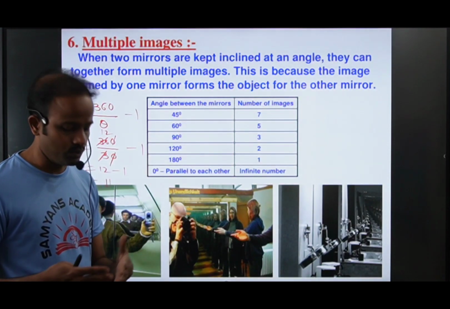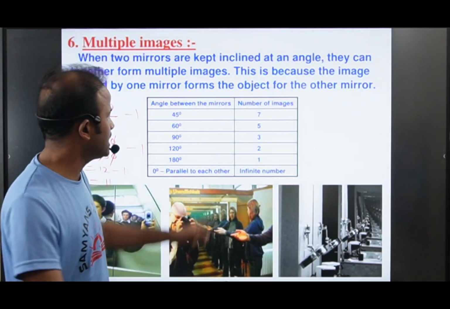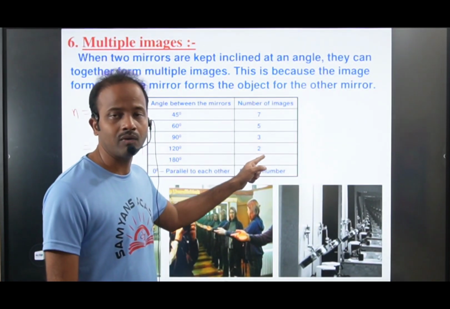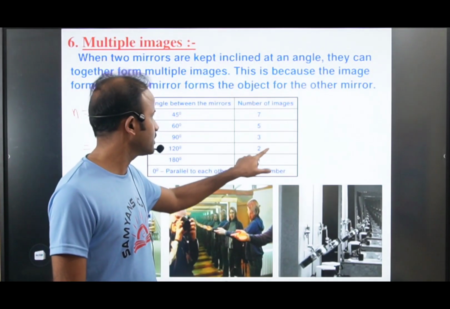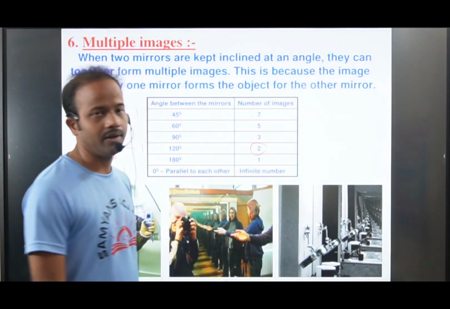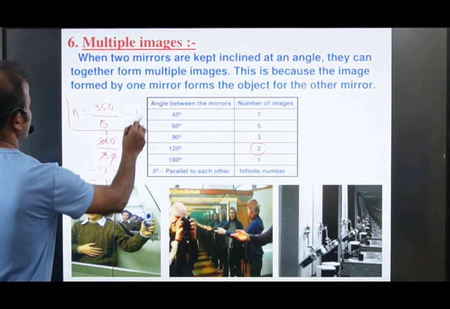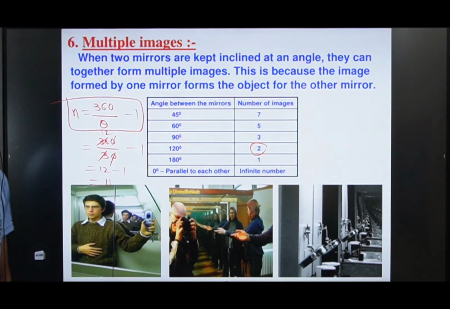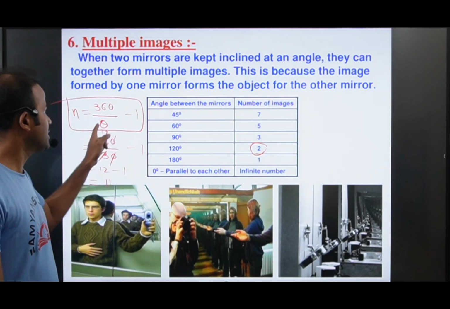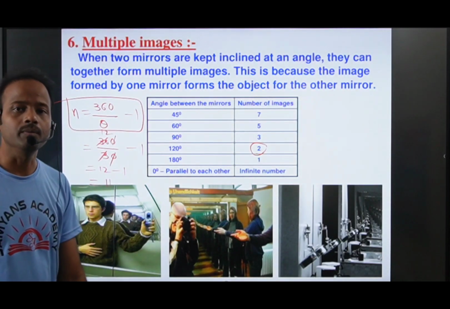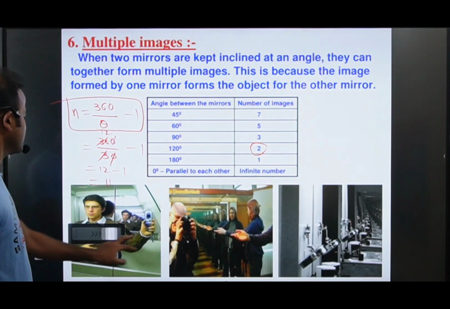When you place the two mirrors at 120 degrees inclination, how many images can we observe here? 360 by 120 is 3. 3 minus 1 is 2. We can observe 2 images only. Like that, any angle you can take. By using this formula, N equal to 360 by theta minus 1, where theta is the angle between the two mirrors, we can calculate the number of images. Is it clear? Now move on to the next one.